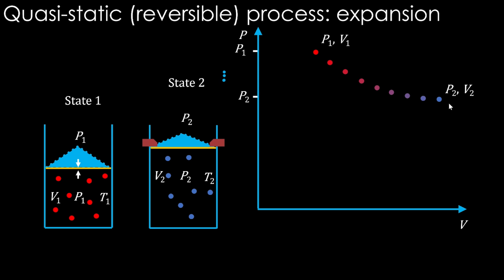Okay. Instead of this stone, if we go for a small grain kind of thing, then these steps would be much smaller and much more closely packed, and it will look almost like the system covers all the pixels in this line, isn't it? So that is called a reversible process, a reversible path. System is in equilibrium at every step of it, and it will follow this P equals nRT by V equation.